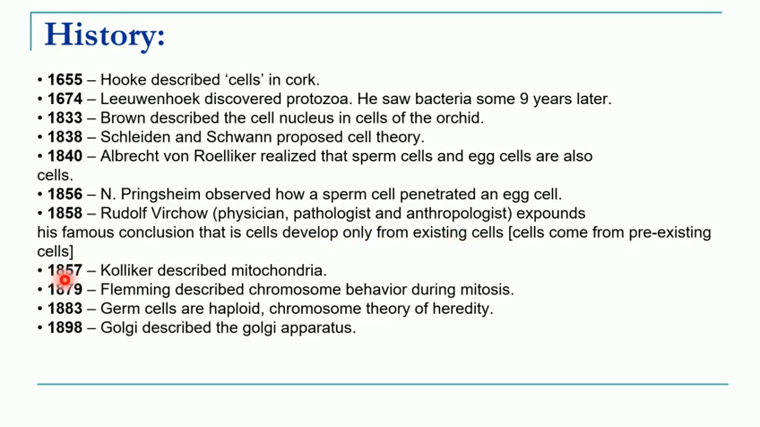In 1857, Kolliker described mitochondria present inside the cell, which produce ATP molecules. In 1879, Fleming described chromosome behavior during the process of mitosis, that is cell division. In 1883, it was proposed that germ cells are haploid, through the chromosome theory of heredity. And in 1898, Camillo Golgi described the Golgi apparatus. So these were the significant discoveries in the field of cell biology.